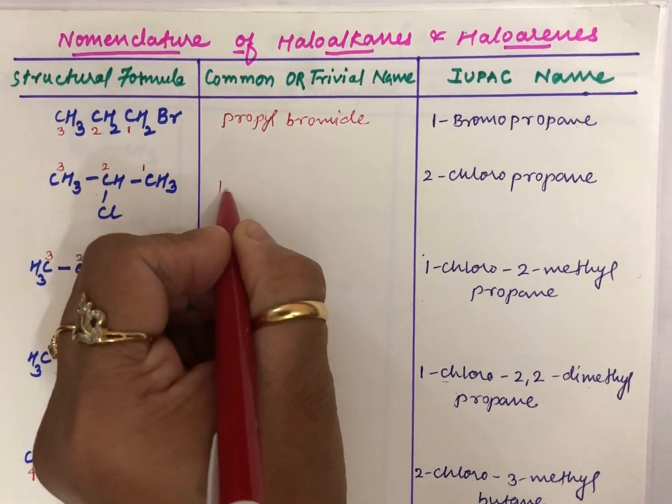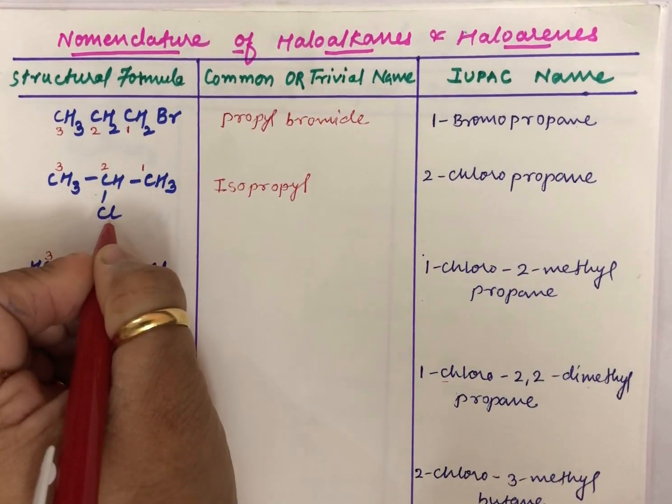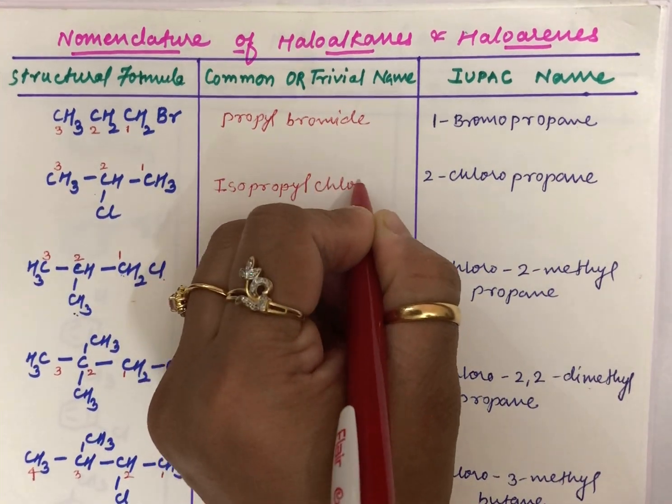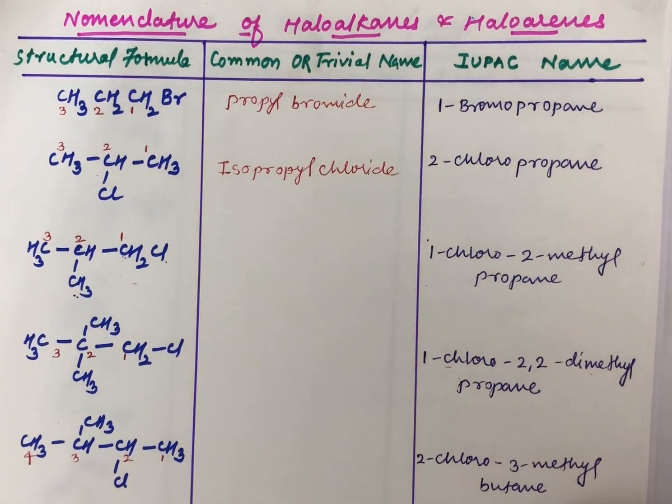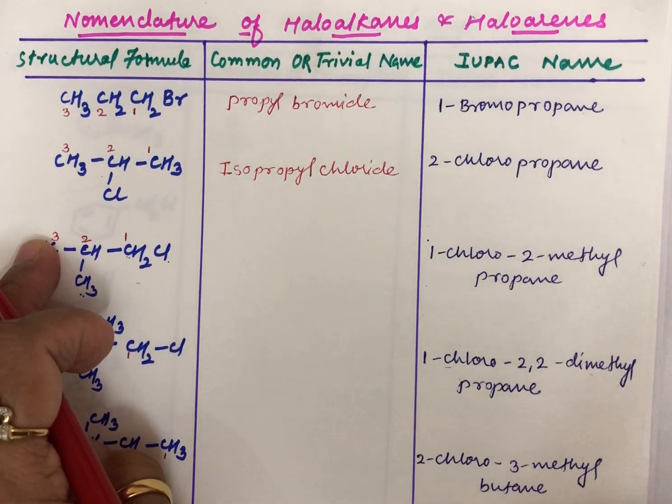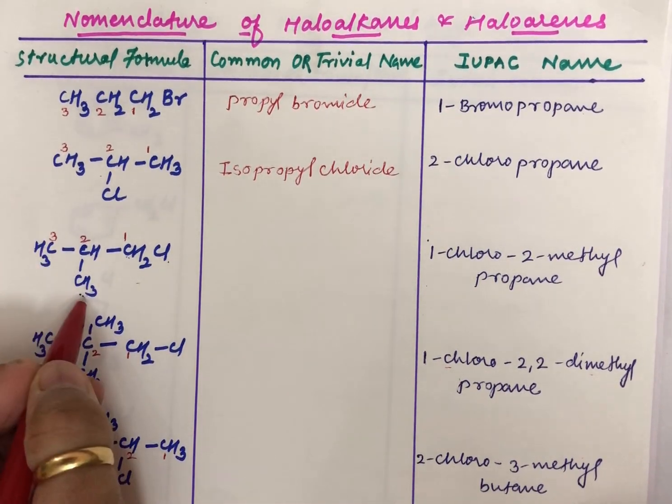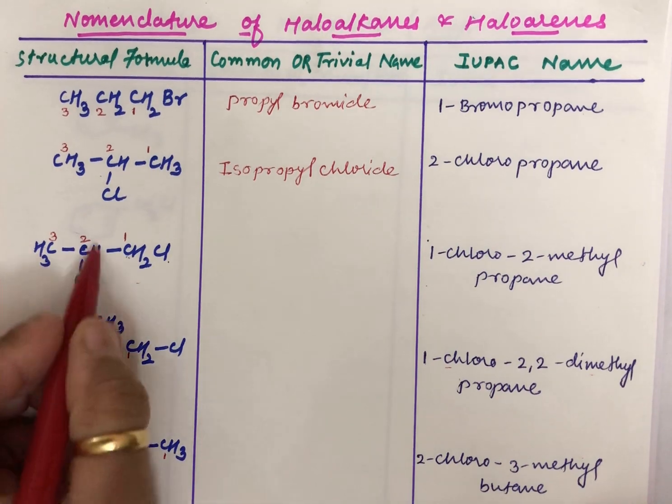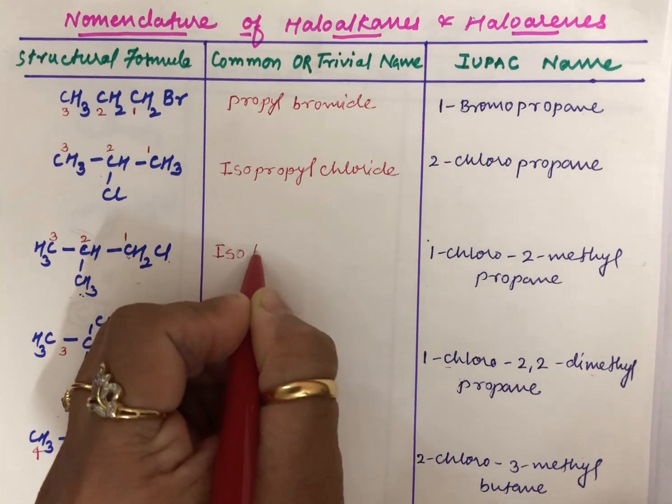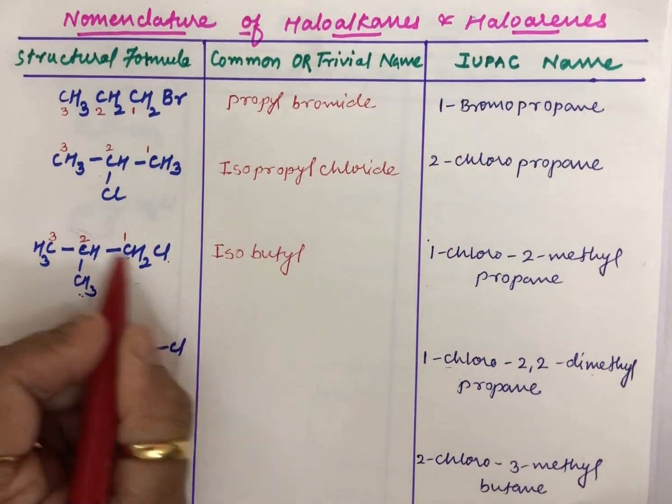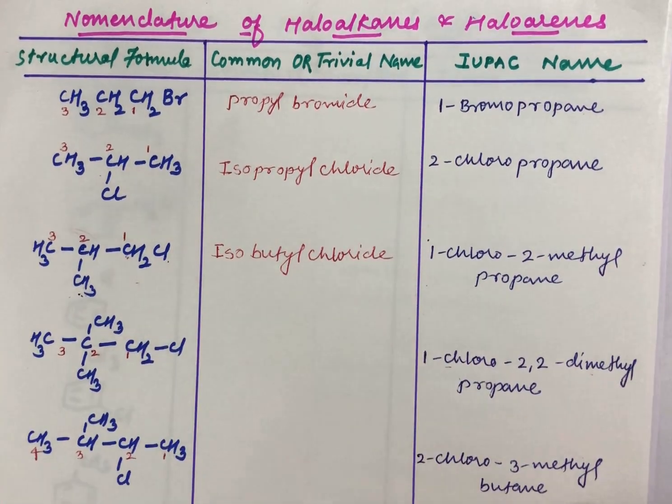With 3 carbons, you can call this isopropyl chloride, because you have Cl over here. Now the third one, you have 4 carbons, but this is an iso group. This group, where CH3, 2 groups are there at the end, you call as an iso group, but in total you have 4 carbons, so you call it isobutyl. Butyl, because you have 4 carbons, and then you have Cl, so commonly you name it as chloride like this.